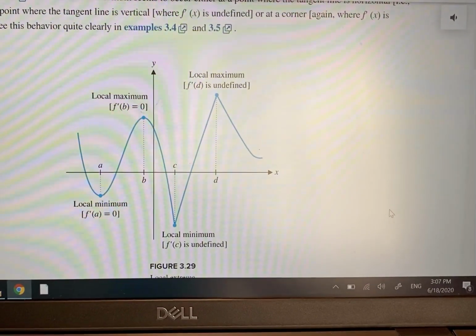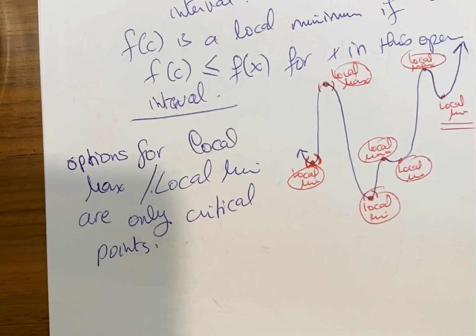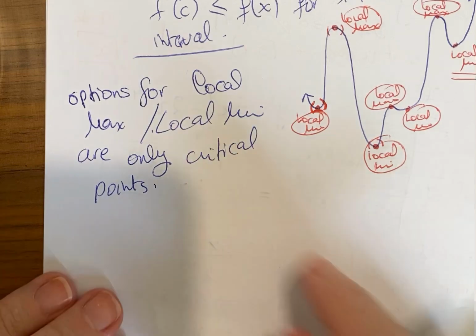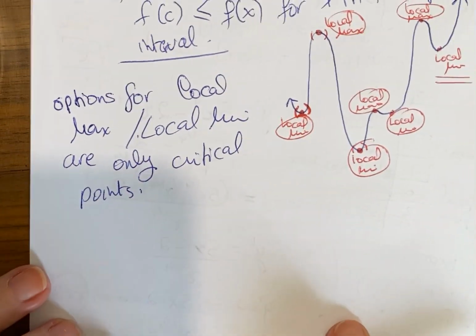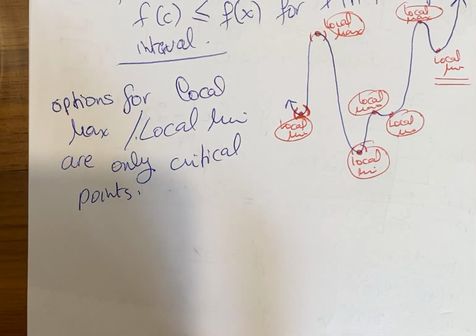Also, one more thing is how will we know if it's a local max or a local min? When we did the test for absolute max and min, we put them in the table. The highest is absolute max, the lowest is absolute min. For local max and min, it doesn't work the same way.